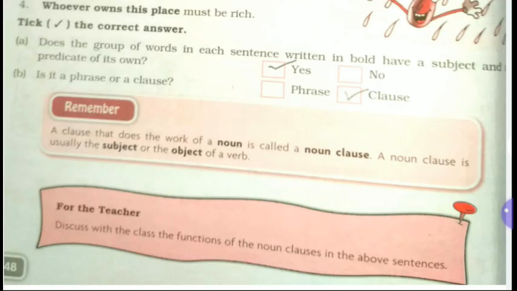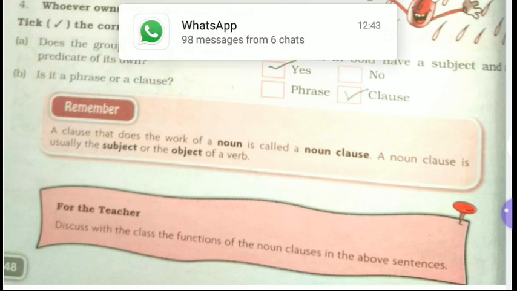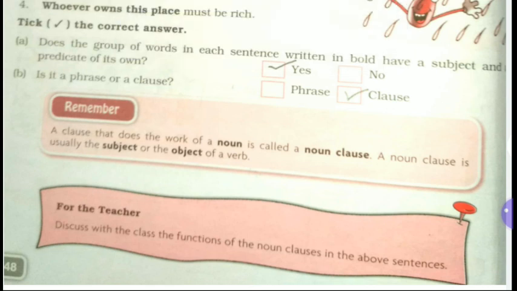Now number 1, number A, does the group of words in each sentence written in bold have a subject and a predicate of its own? Now you are given two options, yes and no. You have to tick yes. B number, is it a phrase or a clause? You all know it that the group of words which are given in these sentences, they are clauses. Why? Because a clause has its subject, predicate, and its finite verb.